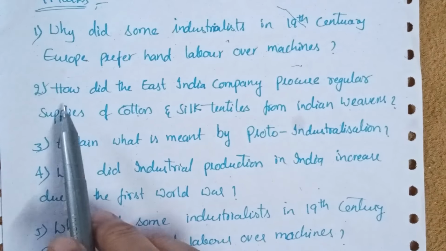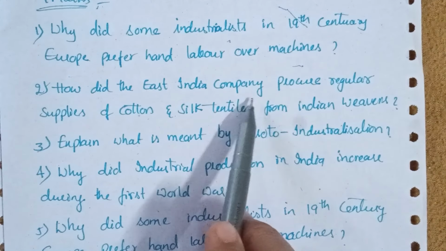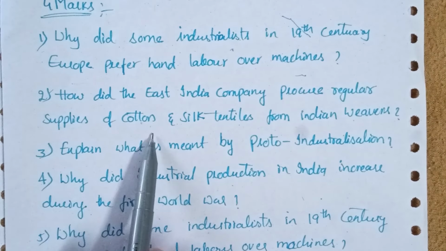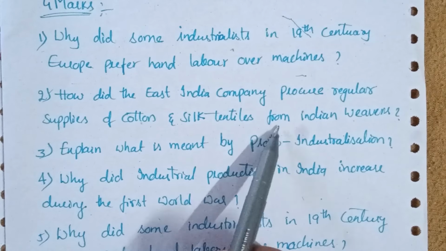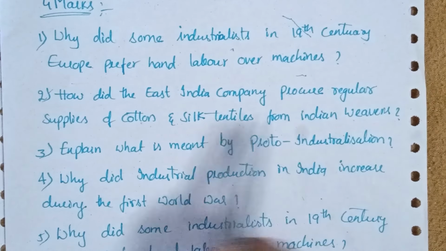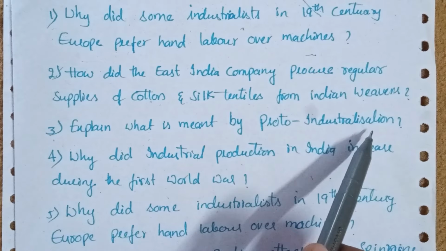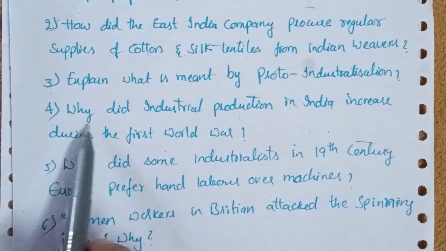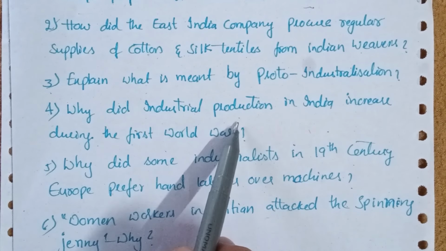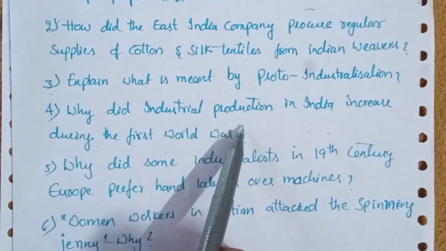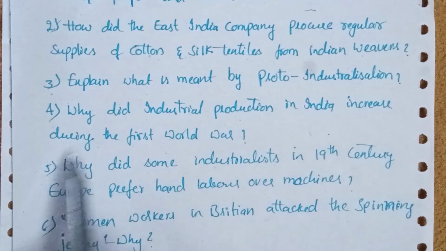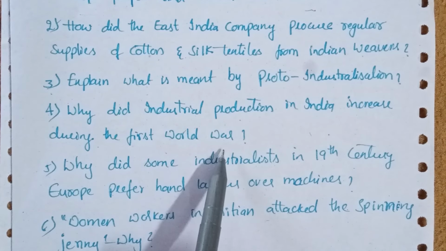Second question, how did the East India Company procure regular supplies of cotton and silk textiles from Indian weavers? Third question, explain what is meant by proto-industrialization. Next, fourth one, why did industrial production in India increase during the First World War?